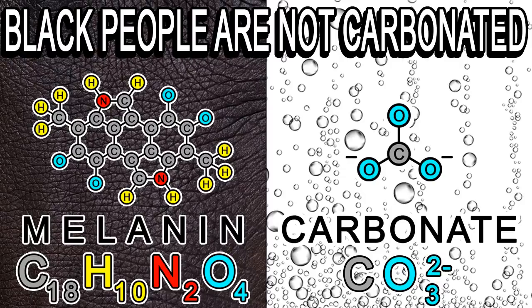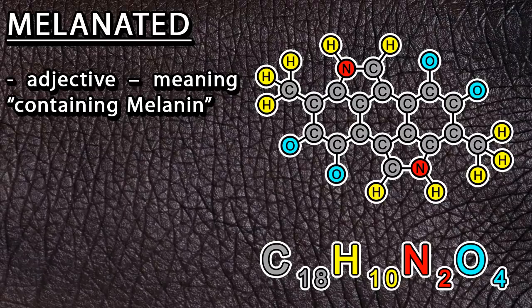All right. Black people, we have high amounts of melanin in our skin and brain. And I feel like it's okay if we created a word melanated to describe that. Melanated, adjective meaning containing melanin. But Black people, we are not carbonated.